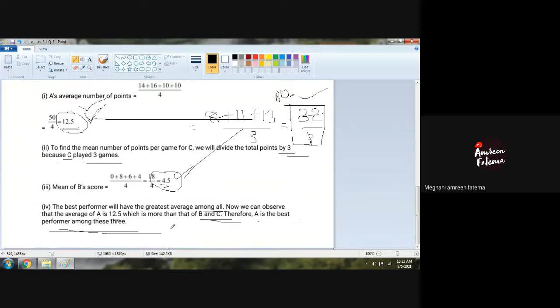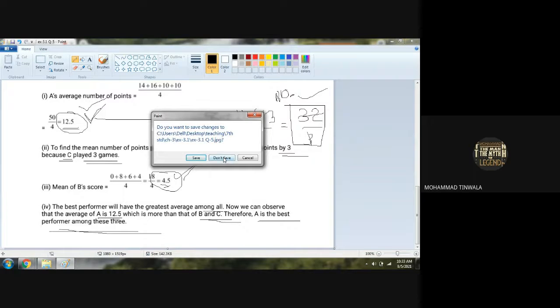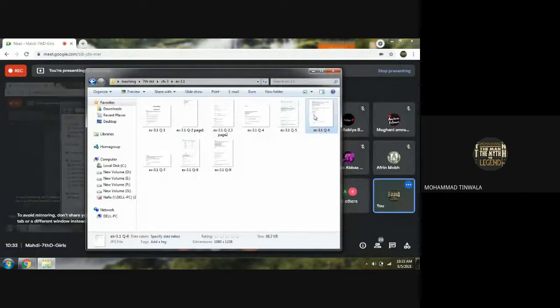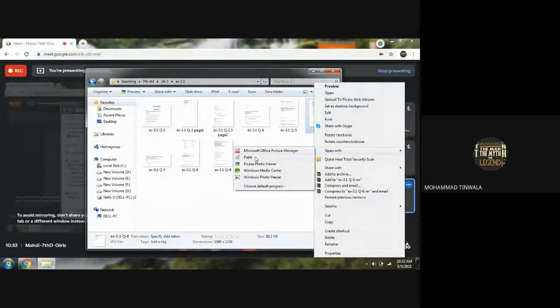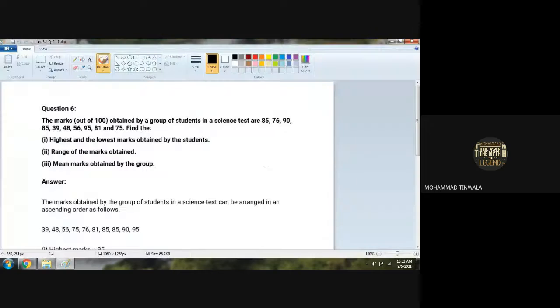Okay, chalo. Now, next question. Question number 6. The whole exercise is related to this. Chalo. Now marks are given. Rabia, read this question number 6. Yes, sir. Question number 6.